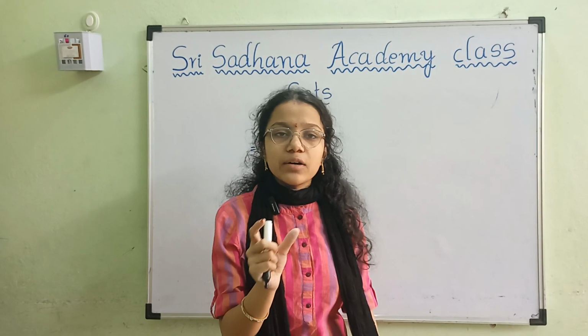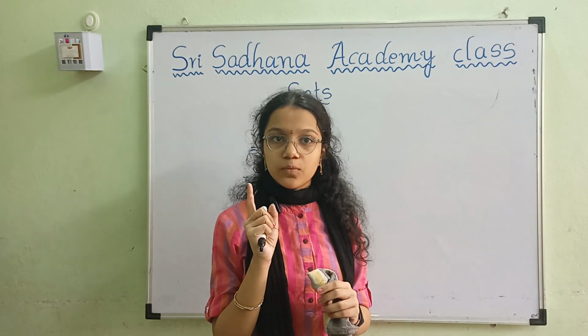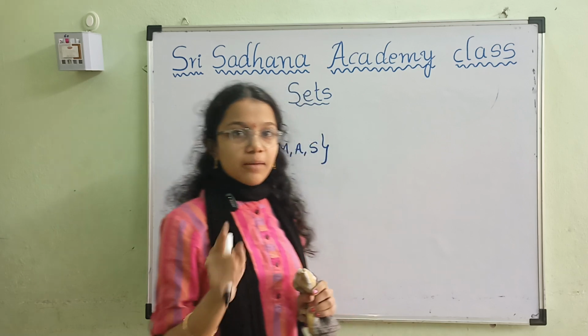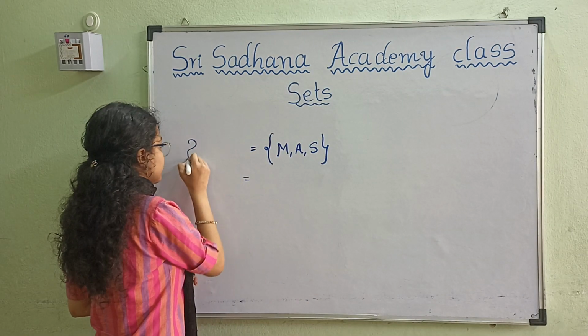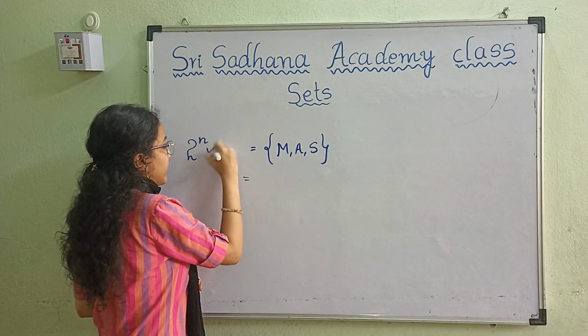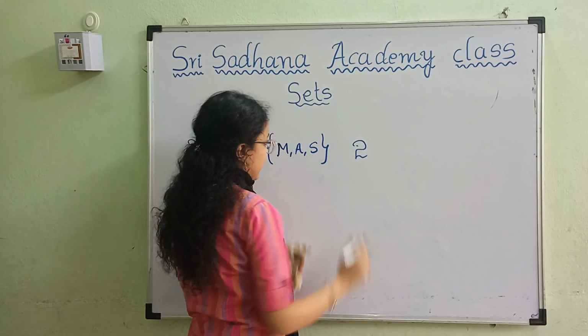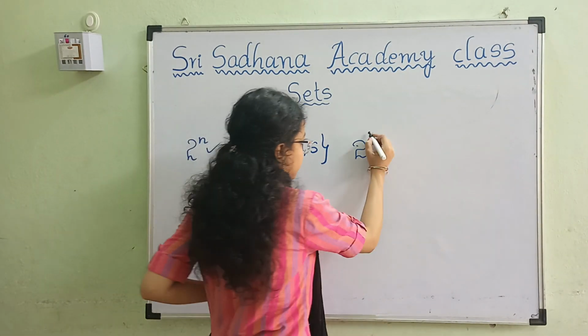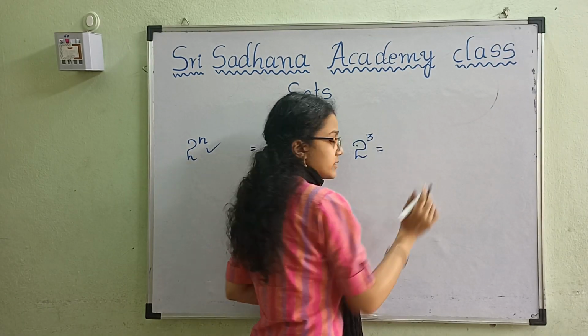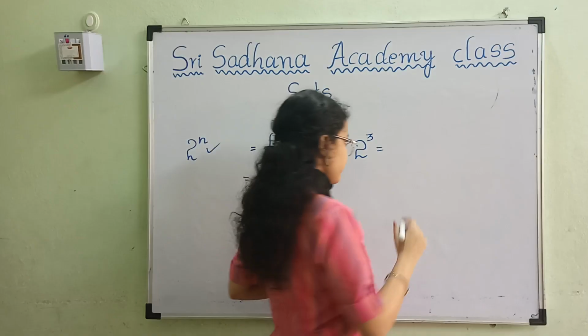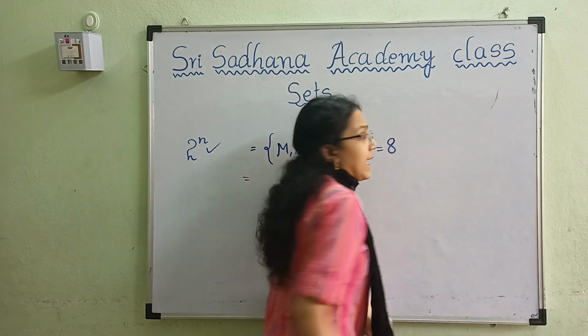So to find out how many subsets are there in one superset, there is a formula, that is 2 power n, meaning 2 to the power of the number of elements in the set. 2 power 3, which means 2 cube, 8.